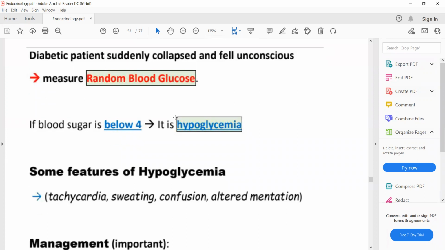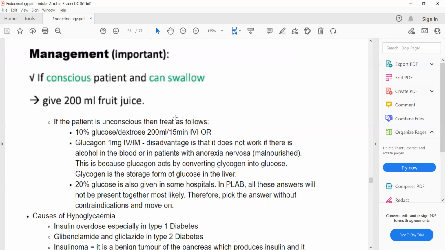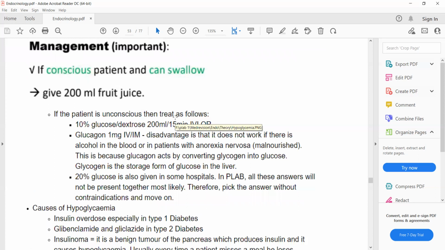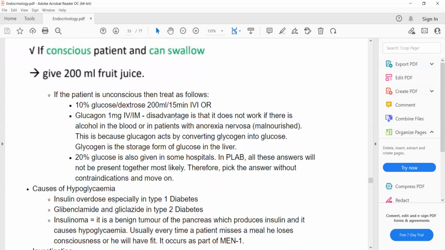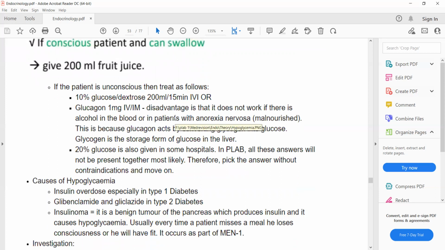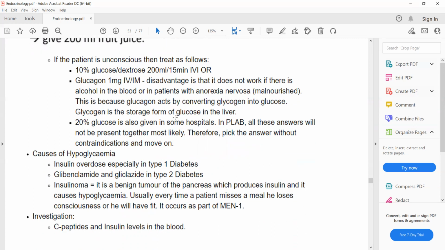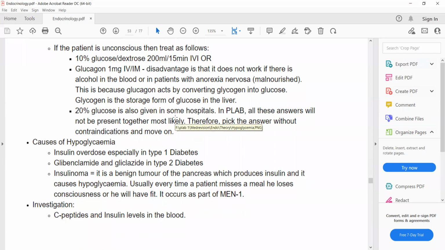So how do we manage hypoglycemia? The management of hypoglycemia is simple. If the patient is conscious and can swallow, then we will give 200 ml of fruit juice. But if the patient is unconscious or cannot swallow, then we can give 10% glucose, 200 ml of 10% glucose in 15 minutes. And after giving this glucose solution, we will repeat.